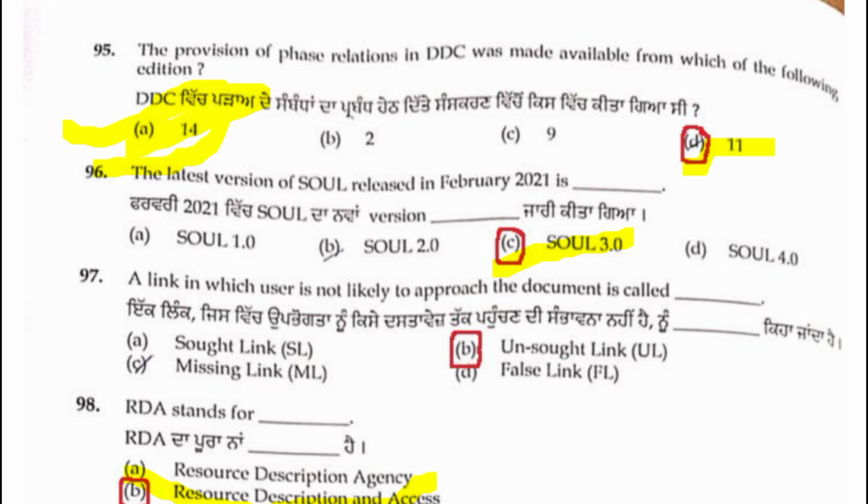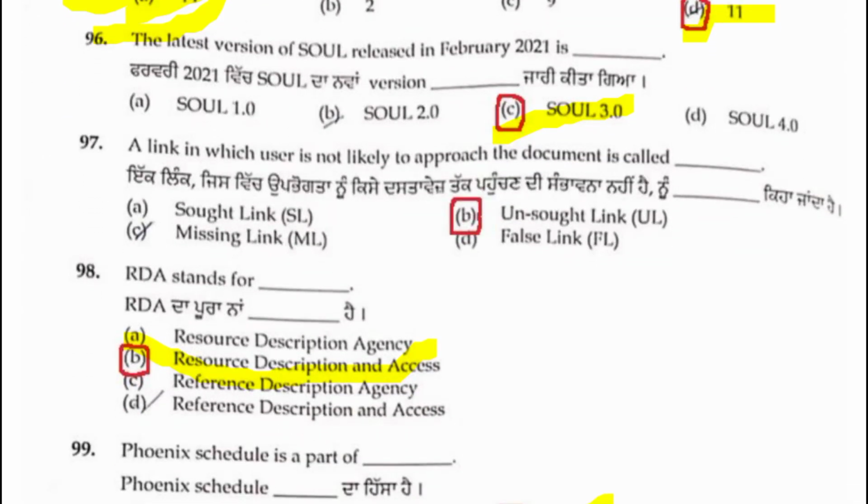Next, 97th. A link which the user does not like to approach the document by is called. Out of 4 options, this is a previous UGC NET exam question. Unsought link is the right answer. 97, B is the correct answer, friends. Out of the 4 options, sought link, unsought link, missing link, false link, the answer is unsought link. B is the right answer.